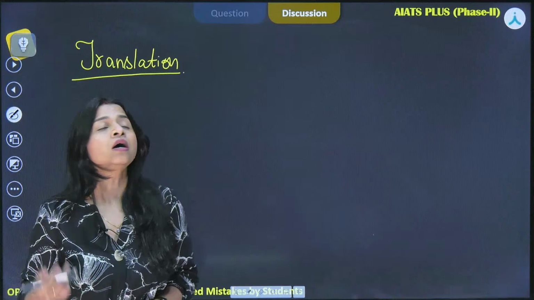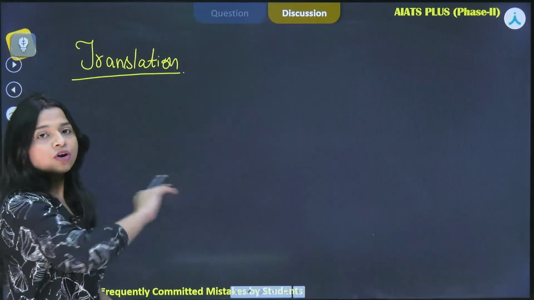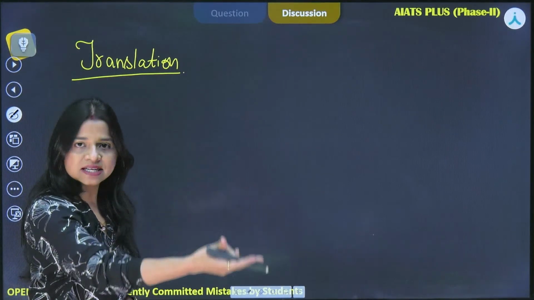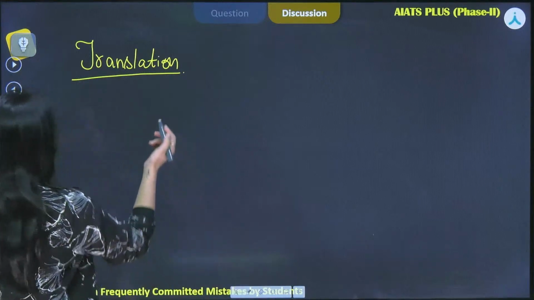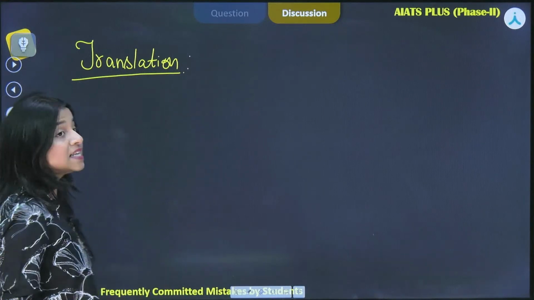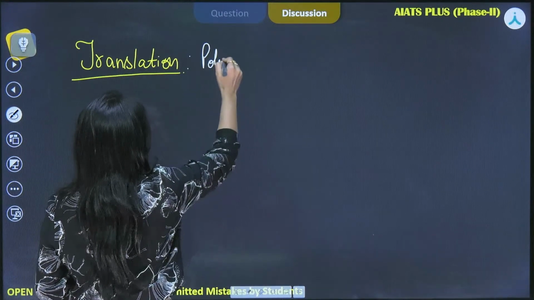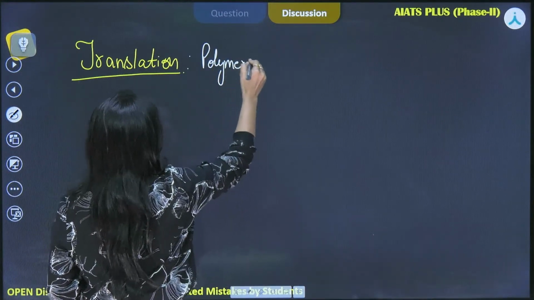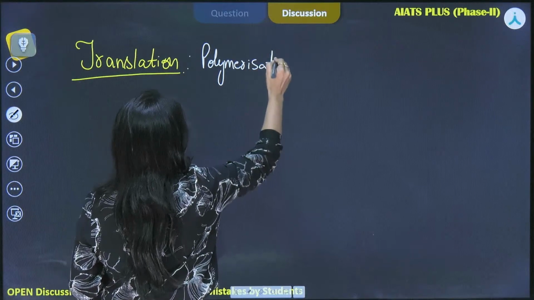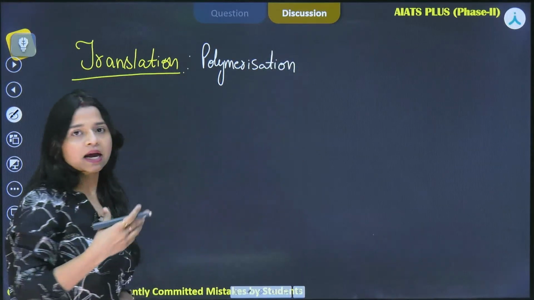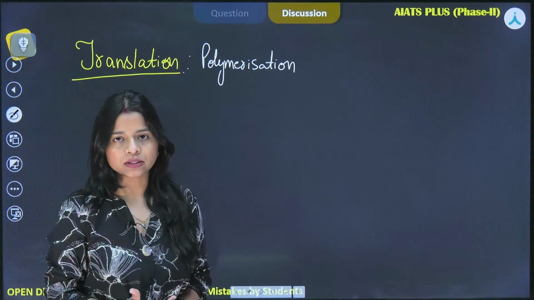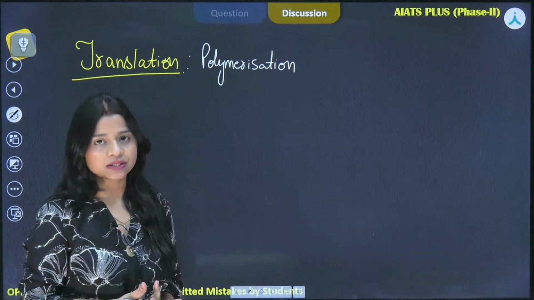We know the chronology: replication, transcription, translation. So the central dogma says that. Translation stands for polymerization. If you understand each term from this definition, you will understand what is happening in this process and what is required for it.